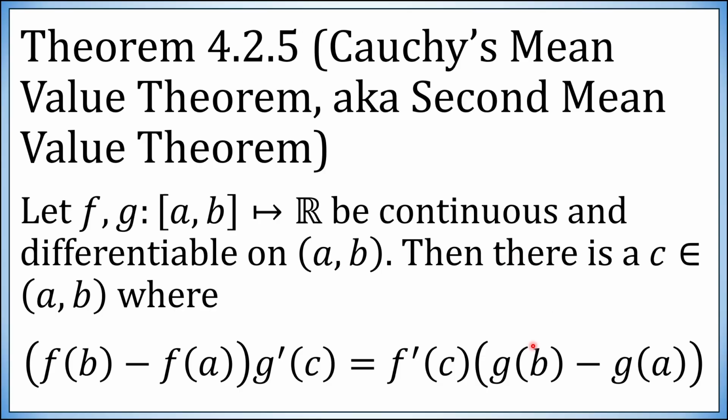Often this is written by dividing this difference to one side and this derivative to the other, in which case you would have f(b) minus f(a) over g(b) minus g(a) equals f prime of c over g prime of c. Again, we're not going to prove it here. It is an exercise.